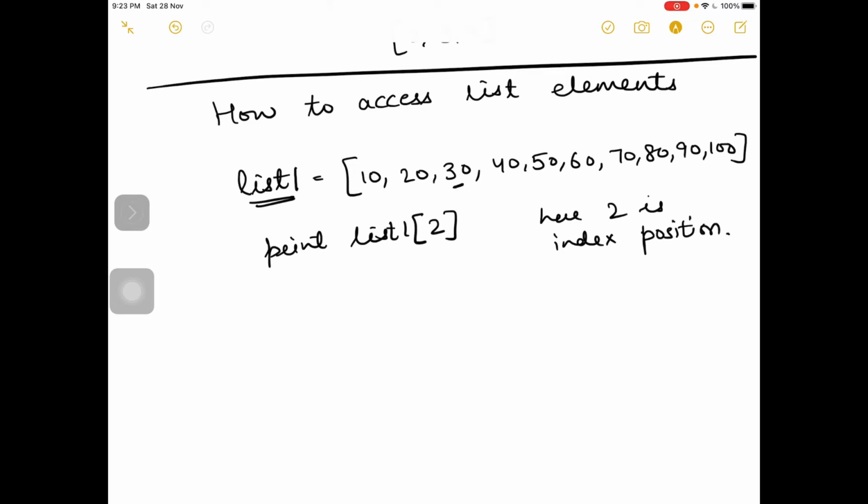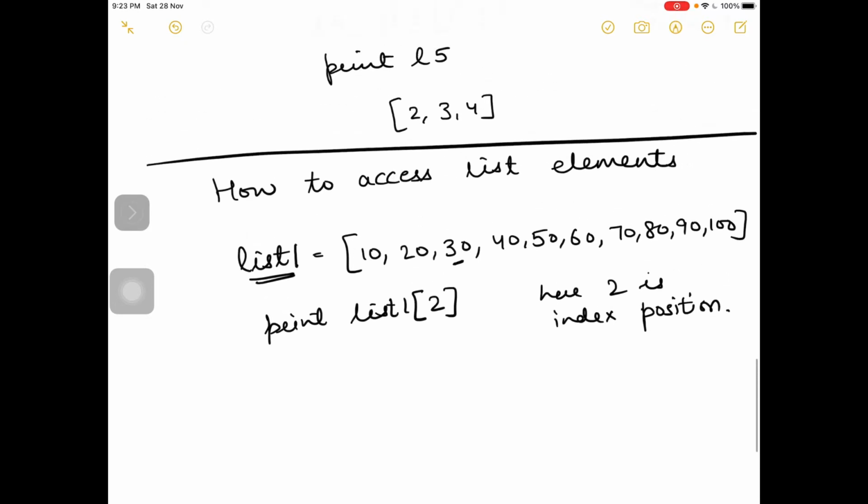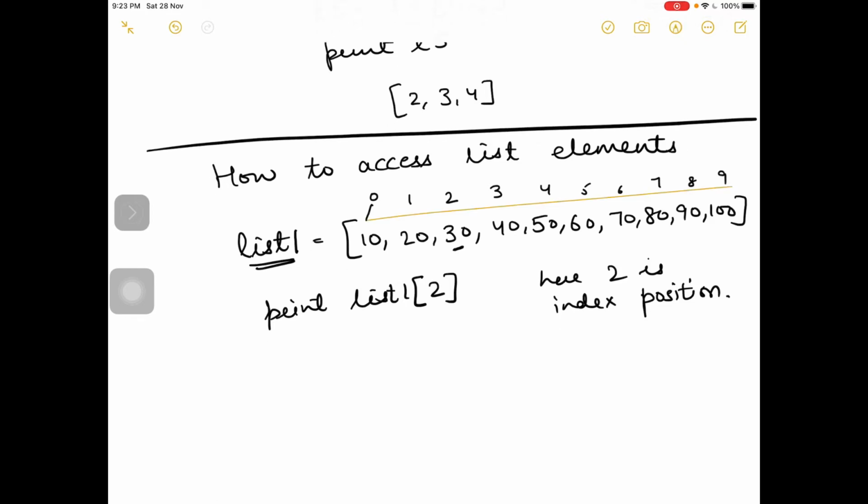Index starts from 0 in every list. So the index of 10 is 0, then 1, 2, 3, 4, 5, 6, 7, 8, 9. The same way, negative indexes also exist: -1, -2, -3, -4, -5, -6, -7, -8, -9, -10.